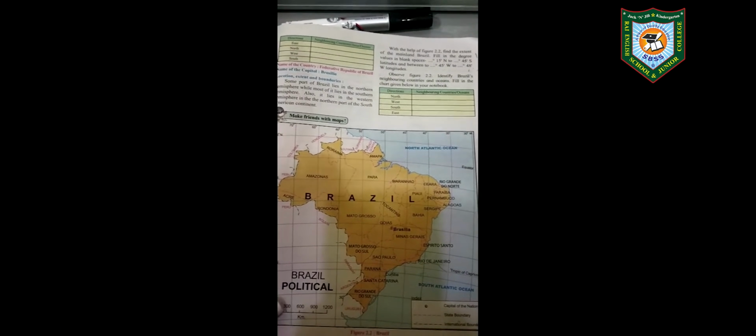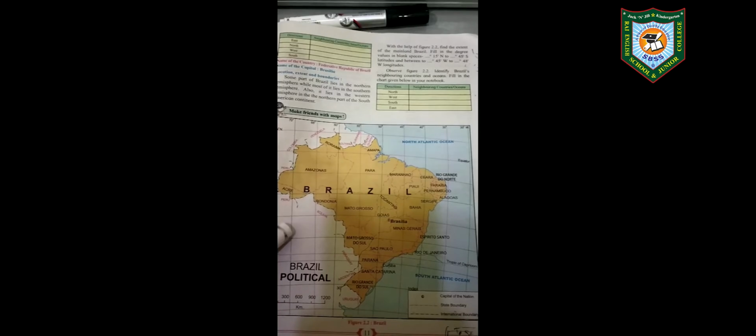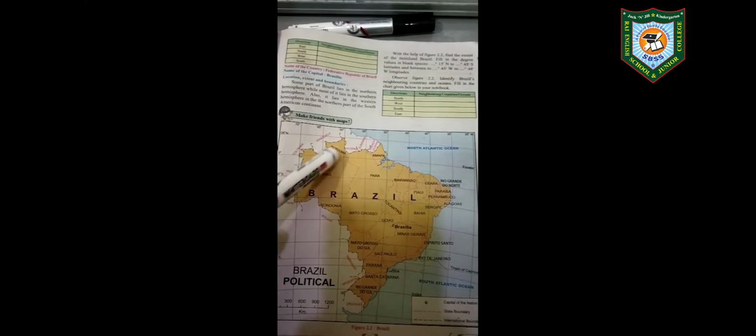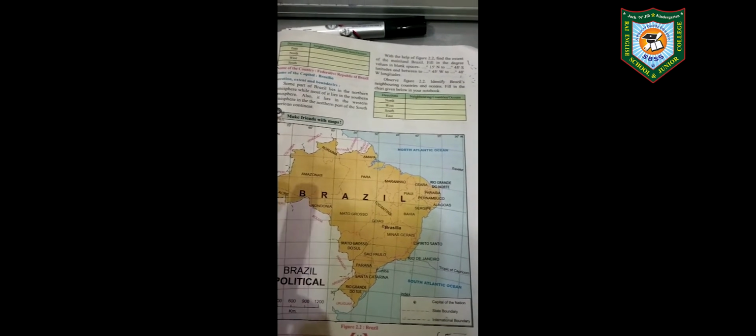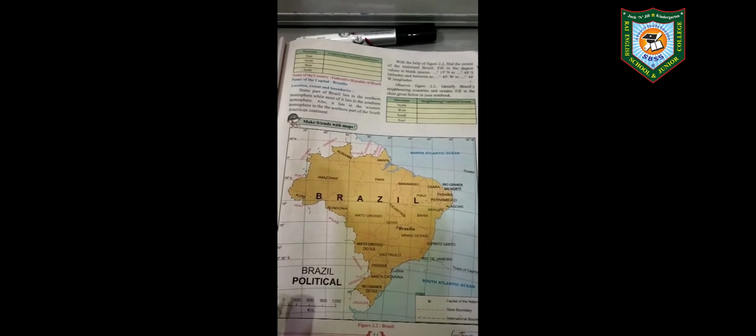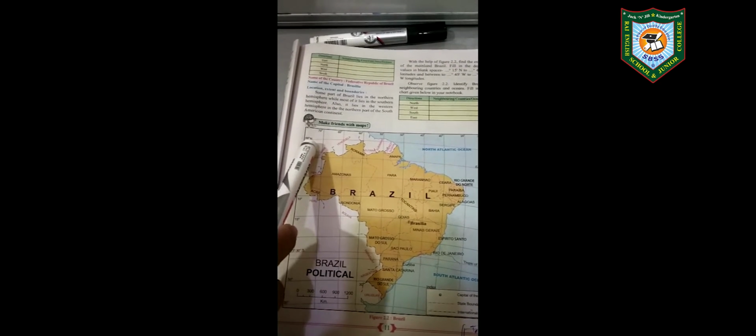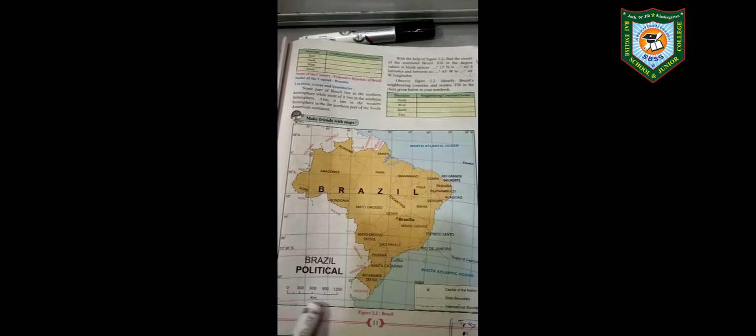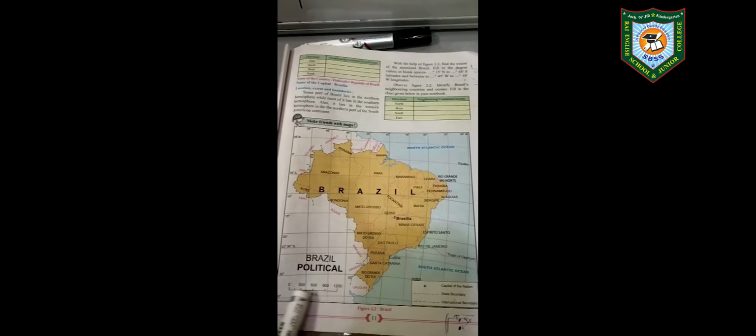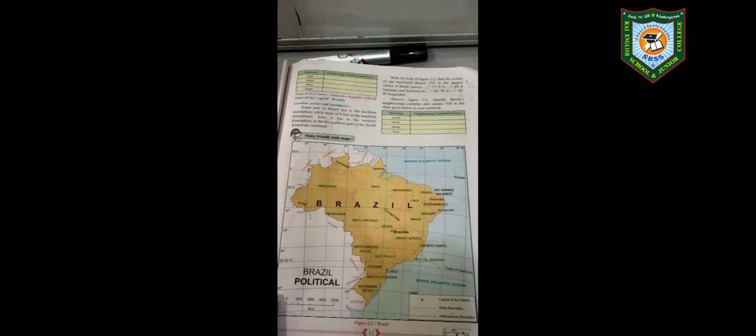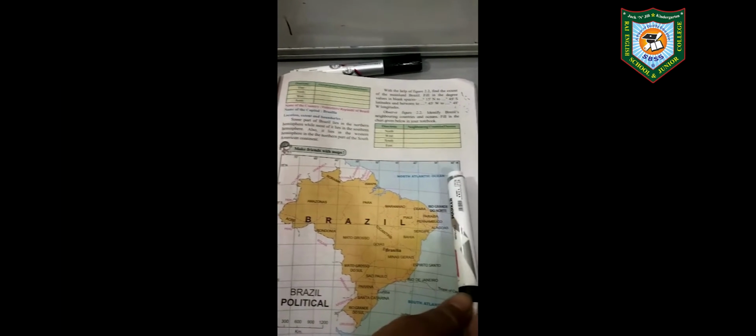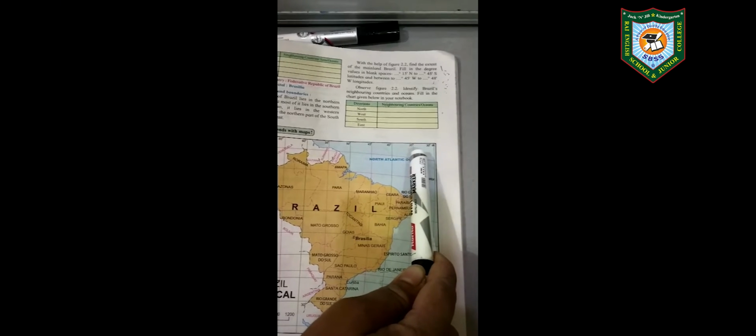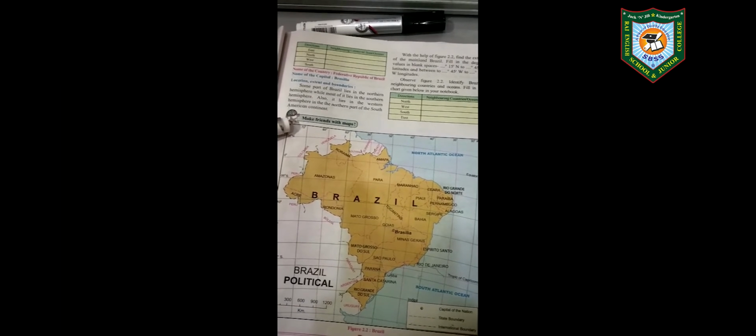So this is the political map of Brazil. Here we will see that there are 26 states. This is the mainland of Brazil. The latitudinal extent of the mainland is 5 degree 15 minute north to 33 degree 45 minute south latitude. And here you will get 34 degree 45 minute west to 73 degree 48 minute west longitude.